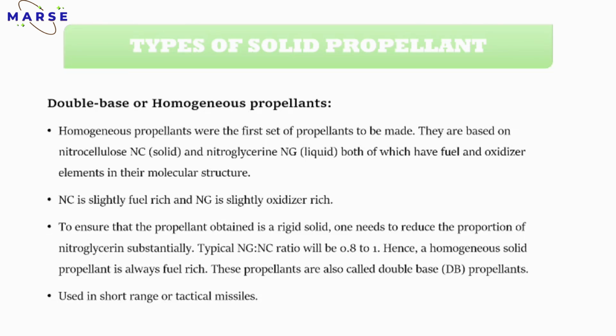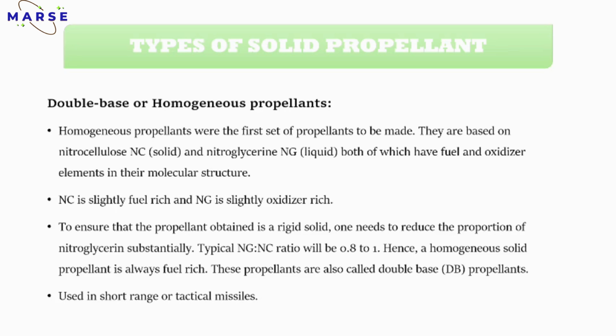First one is a double base or homogeneous propellant. In the double base and homogeneous propellant, we can use two types. Two types mean basically two chemicals. First one is nitrocellulose and the second one is nitroglycerine.